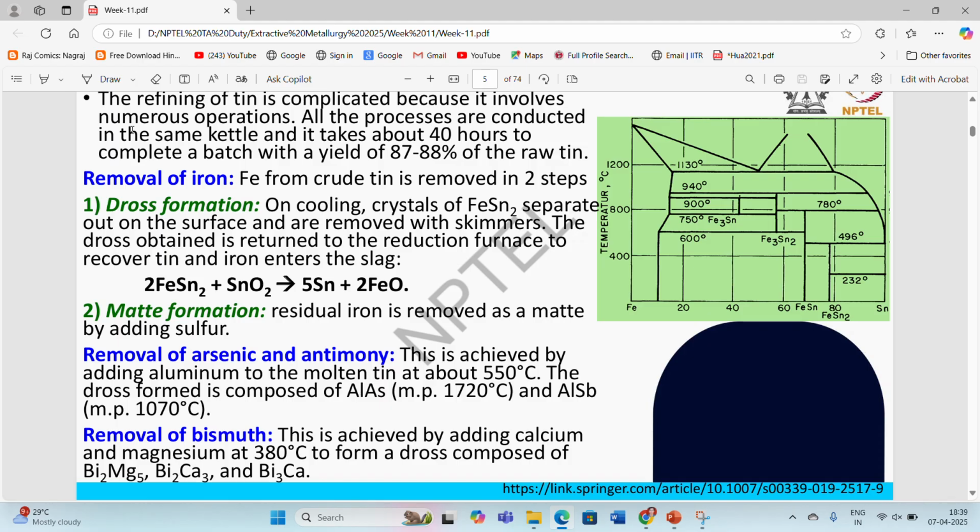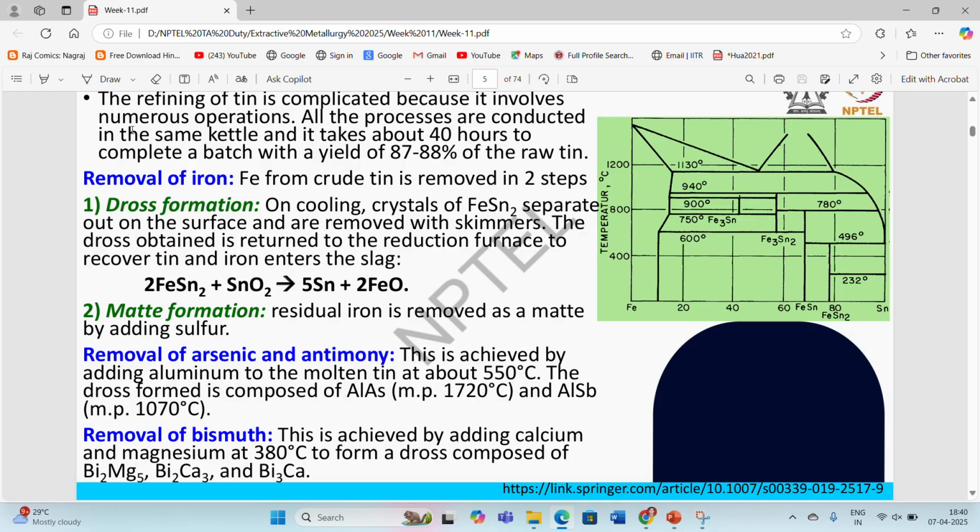In the first step, we consider the removal of iron. Fe from crude tin is removed in two steps. First is dross formation. On cooling, crystals of FeSn2 separate out on the surface and are removed with the skimmer.